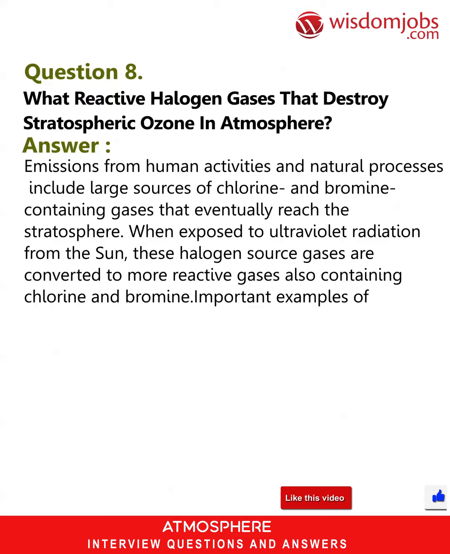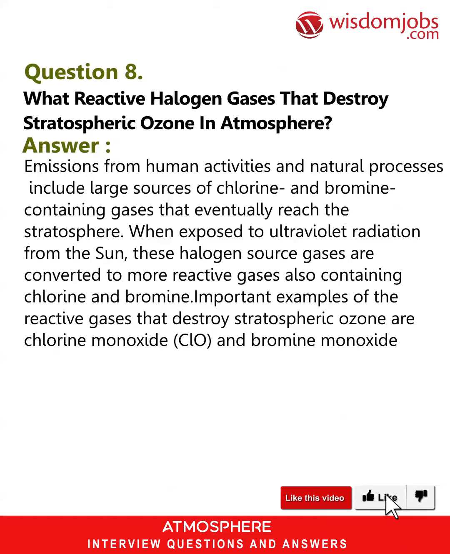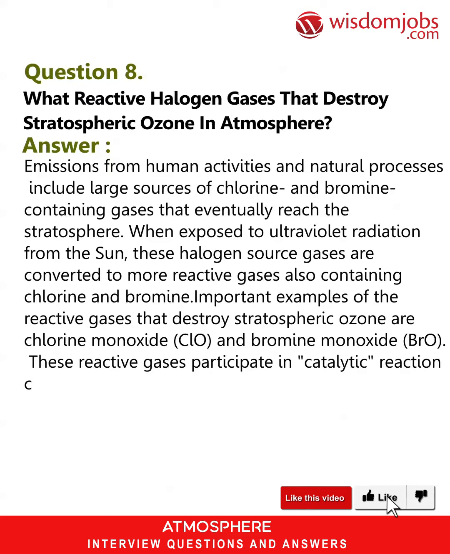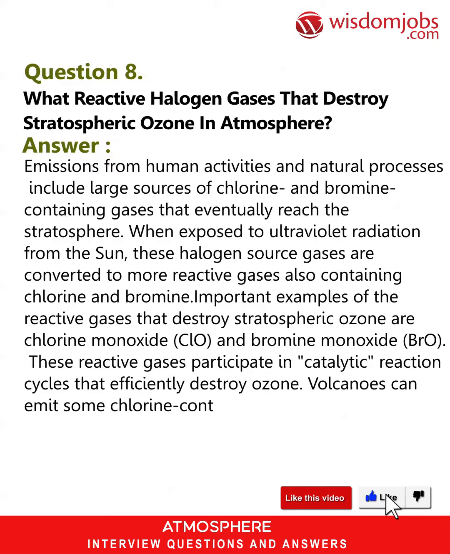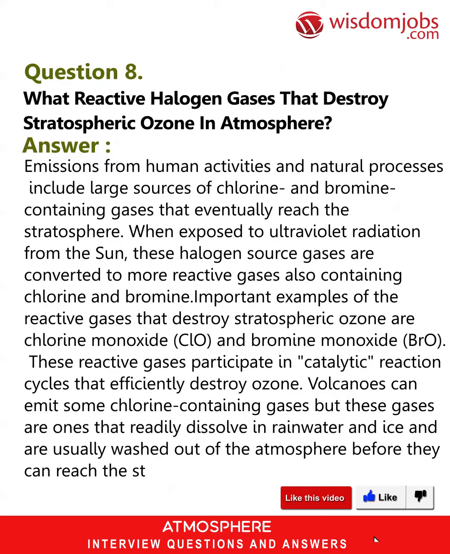Important examples of the reactive gases that destroy stratospheric ozone are chlorine monoxide, ClO, and bromine monoxide, BrO. These reactive gases participate in catalytic reaction cycles that efficiently destroy ozone. Volcanoes can emit some chlorine-containing gases, but these gases are ones that readily dissolve in rainwater and ice and are usually washed out of the atmosphere before they can reach the stratosphere.